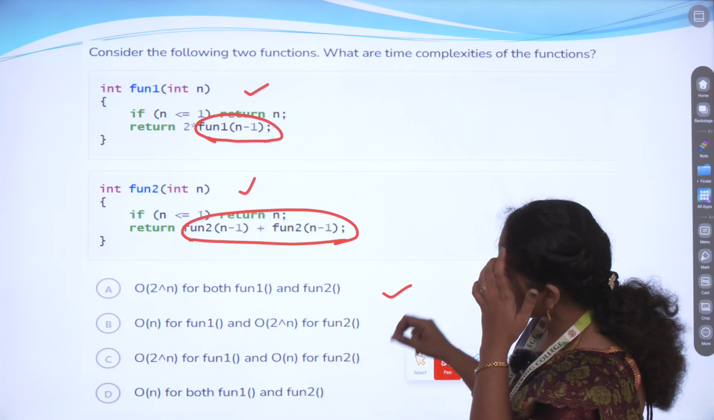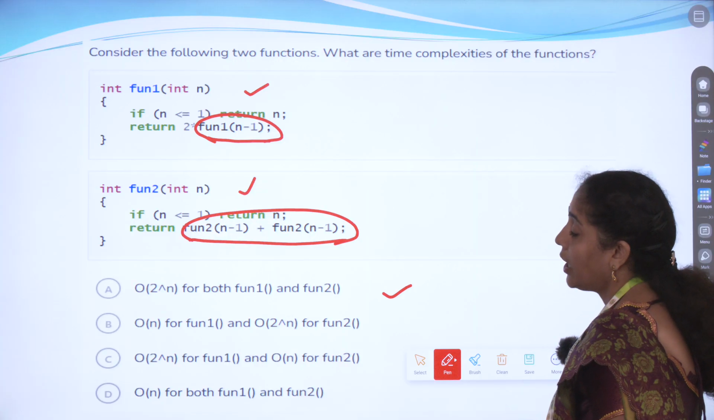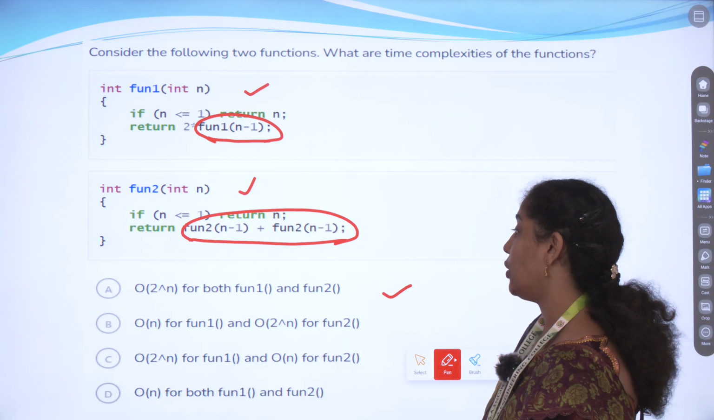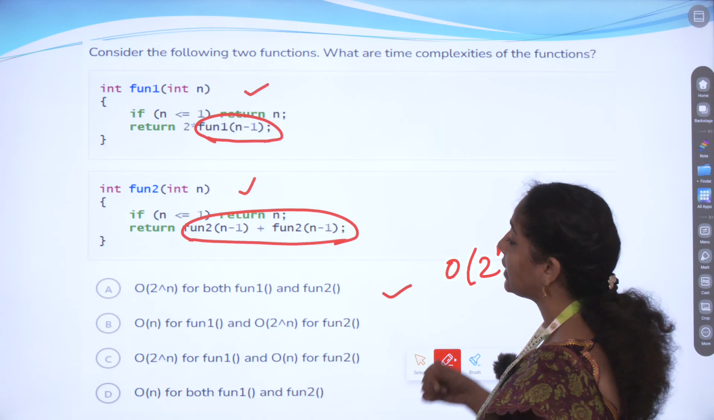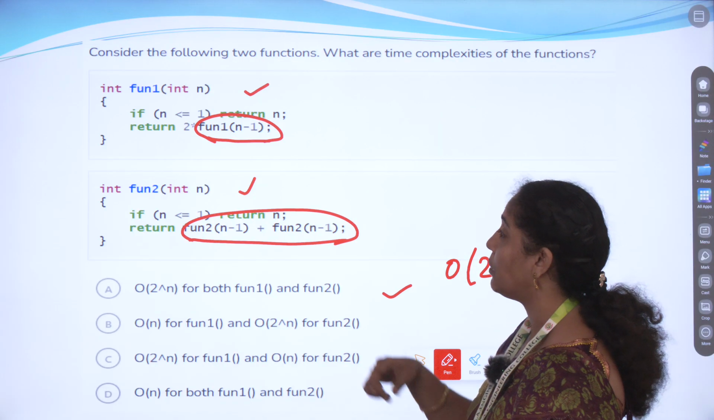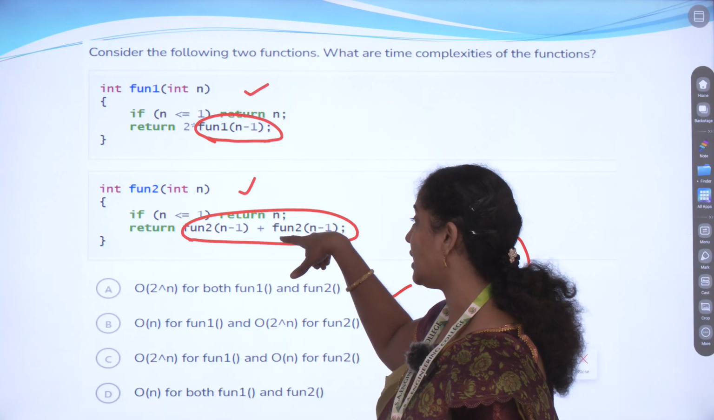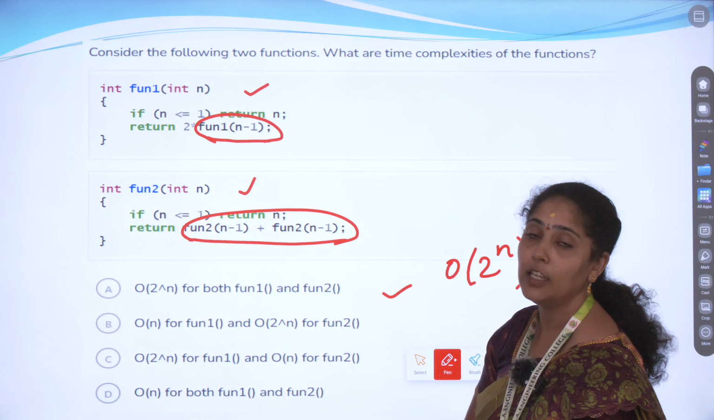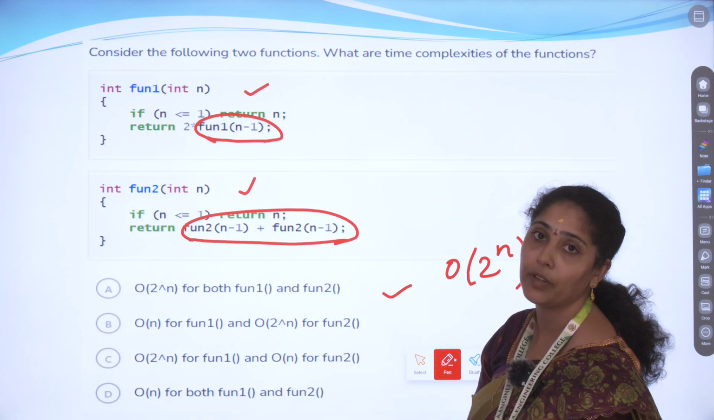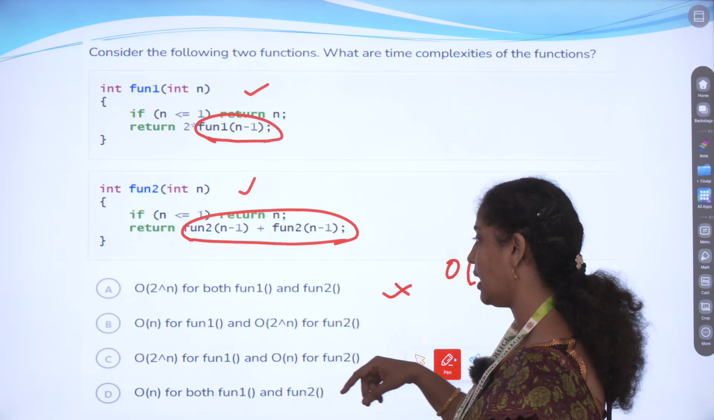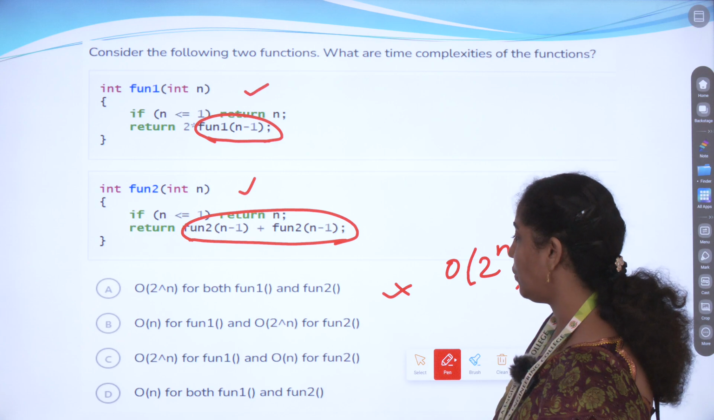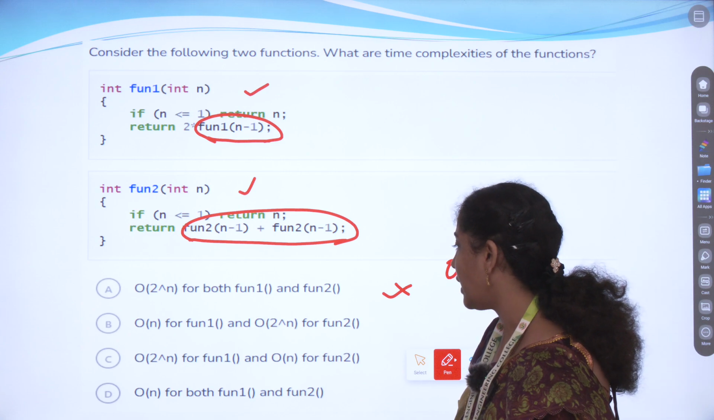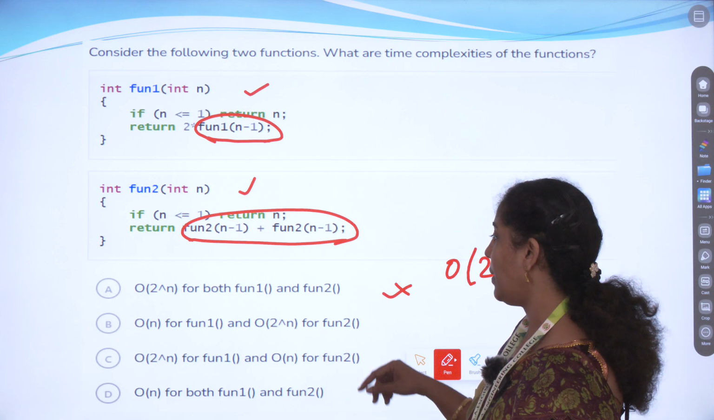So what is the first answer present here? Order of 2 power n for both function 1 and function 2. They are telling 2 power n for both. How is it possible? Here the calculation is different and here the calculation is different. So how can it be 2 power n? That is not possible here. The next value is order of n for function 1 and order of 2 power n for function 2. It is possible.